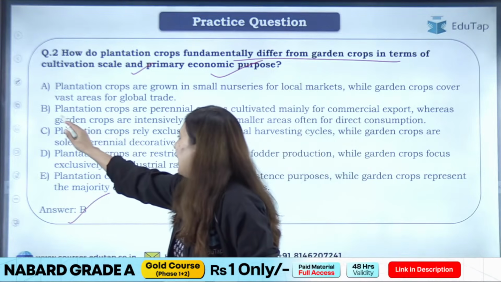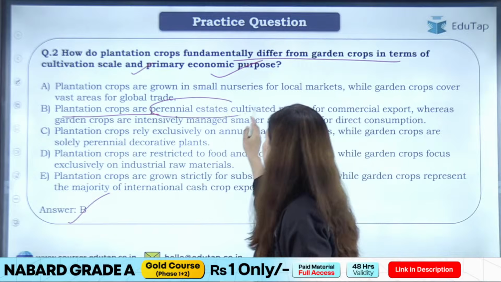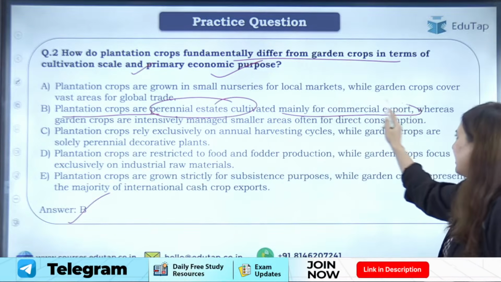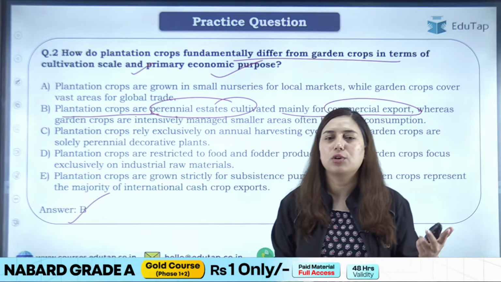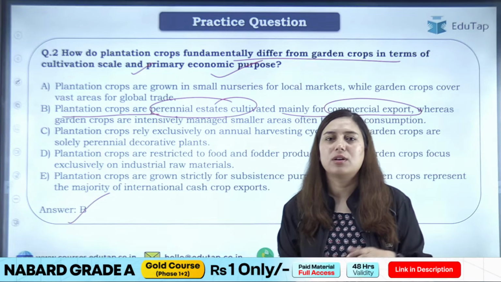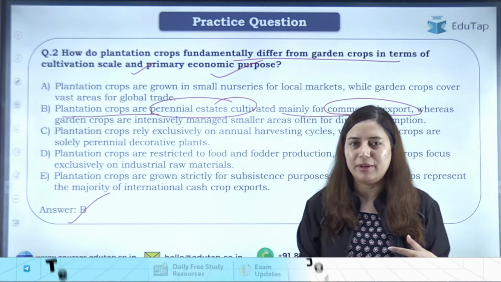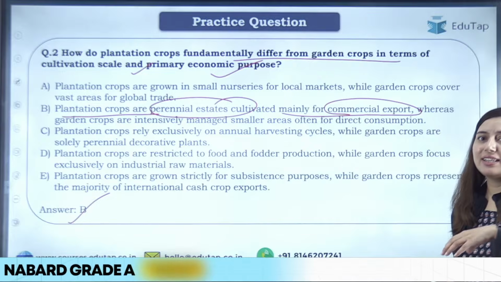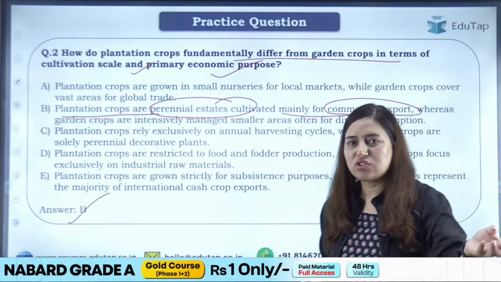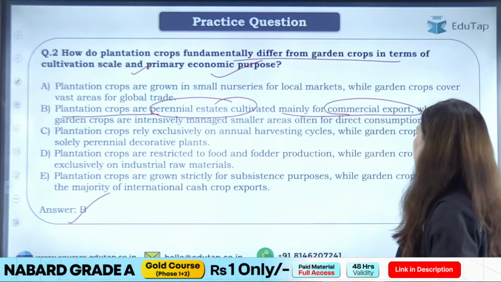Okay, so basically plantation crops are perennial estates cultivated mainly for commercial export. See, you never see growing tea, growing coffee, or growing rubber for your own consumption or for meeting our own requirement, right? They're always for the commercial purpose. Means farmers take them to the market or to the industry for the commercial purpose.